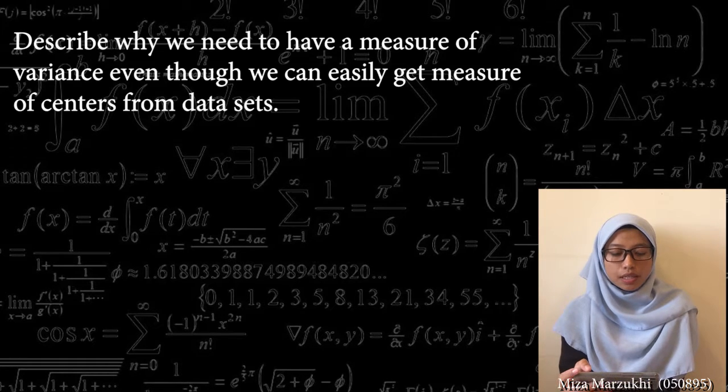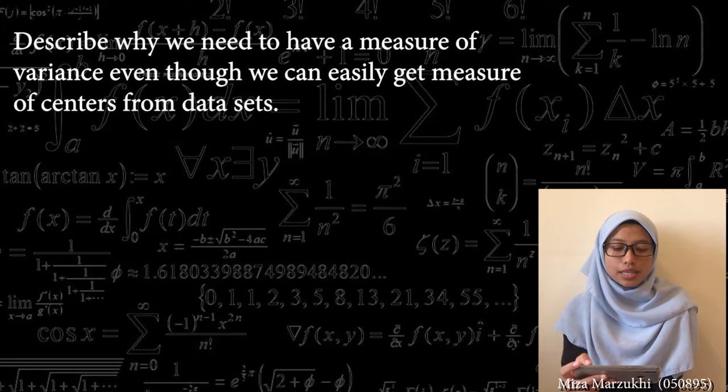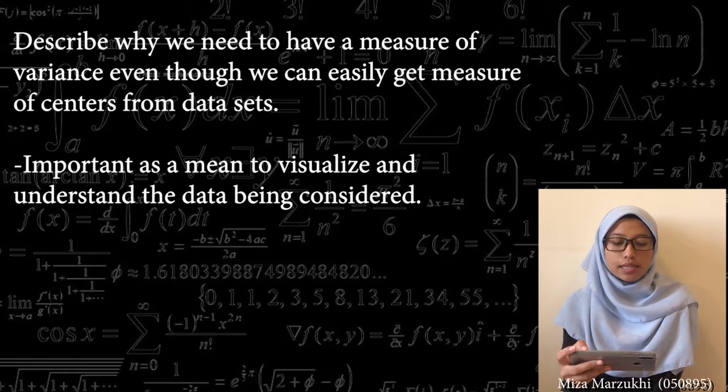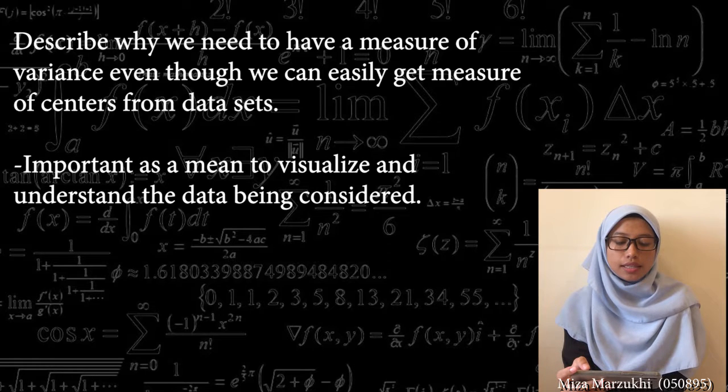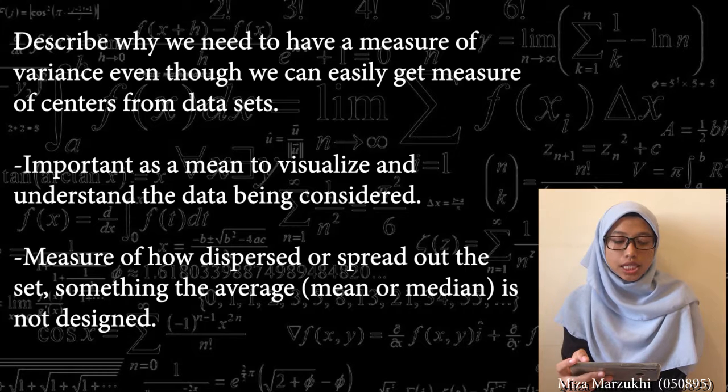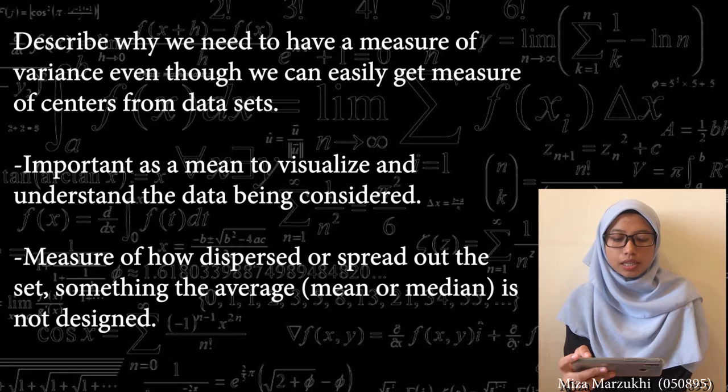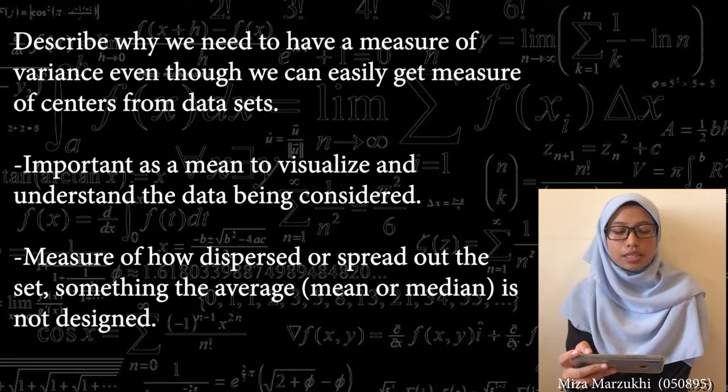Question 1. Describe why we need to have a measure of variance even though we can easily get a measure of center from a data set. First, it is important as a means to visualize and understand the data being considered. Second, it measures how dispersed or spread out the set is. Something the average, mean or median is not designed to do.